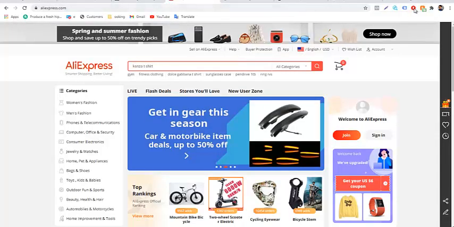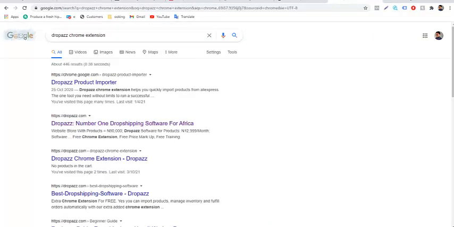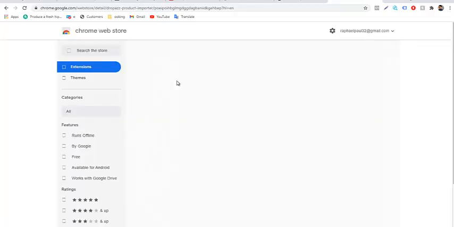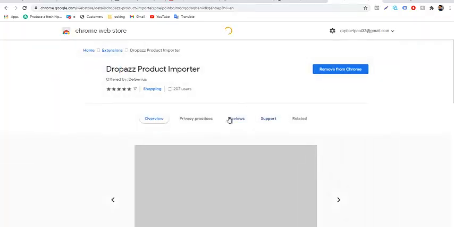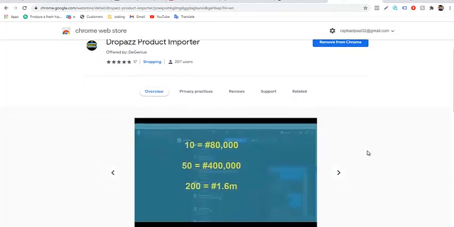But you have to install our Chrome extension, and it's free of charge. That's third-party software, in fact, free of charge, that we are giving. Just search on Google, Dropazz Chrome extension, and then click the very first one that comes out. It is 100% hosted on Google by Google themselves, so that means it is verified by Google before it was actually out there.